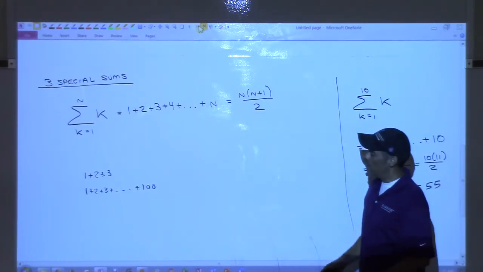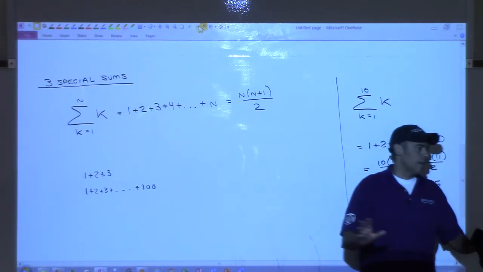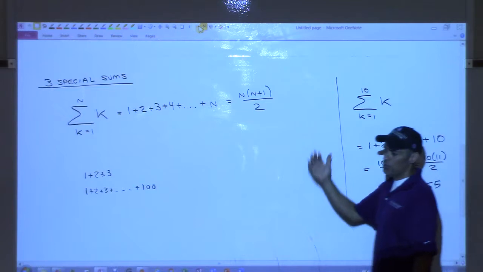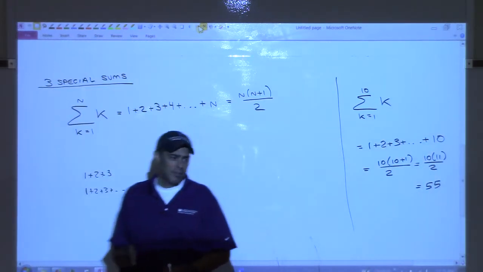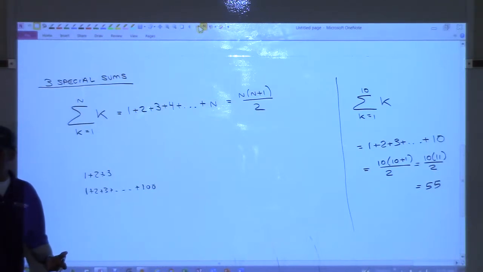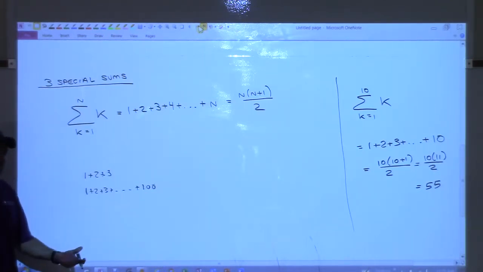The formula was known, okay? Gauss wasn't the first person to ever come up with the formula, but he's in first grade, and he's using the formula. The teacher's like, who showed you the formula? And Gauss said, no one showed me the formula. And the teacher didn't believe him.